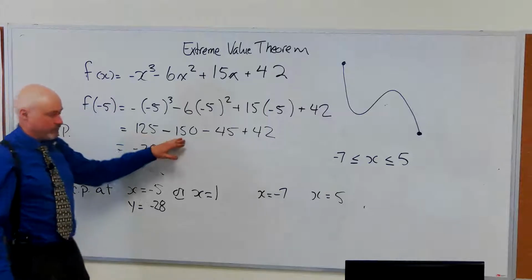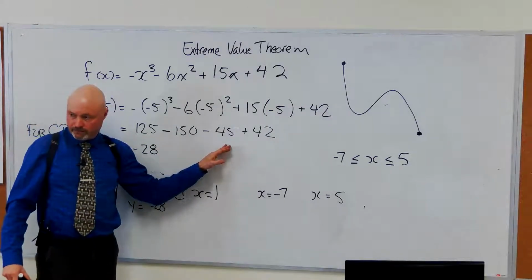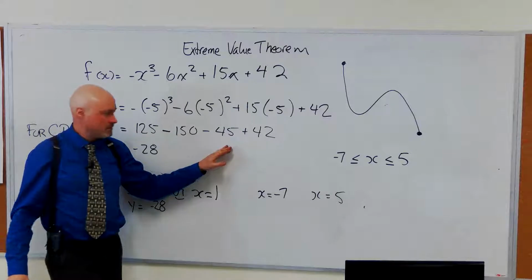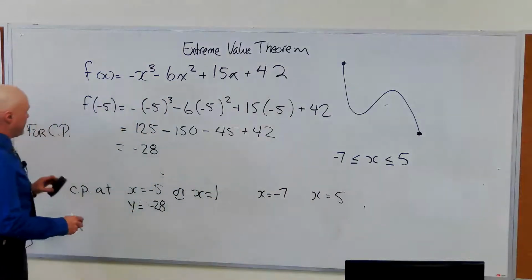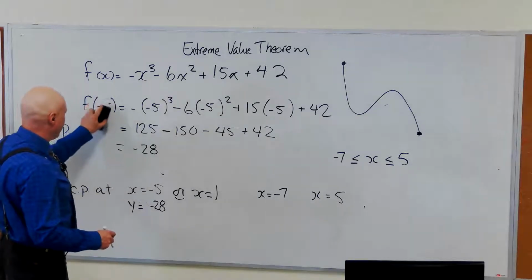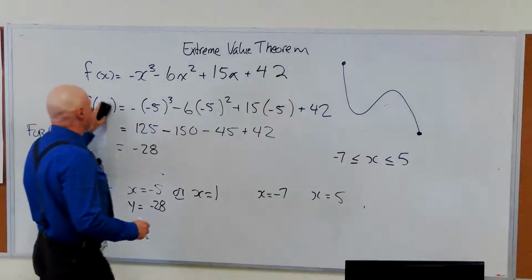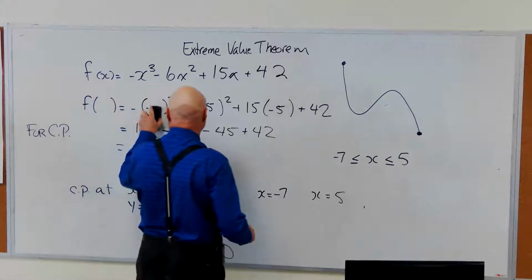So this is -25 minus 45 is -70. -70 plus 42 is -28. Hooray! We've just done the double check there. Okay, good. The next one is easy. I like the next one a lot.